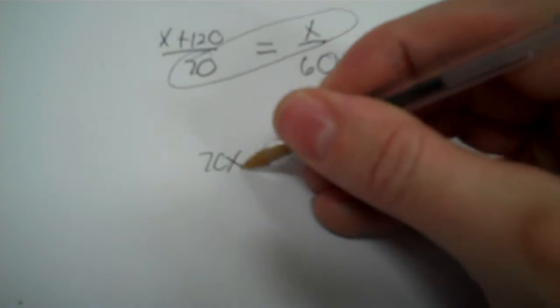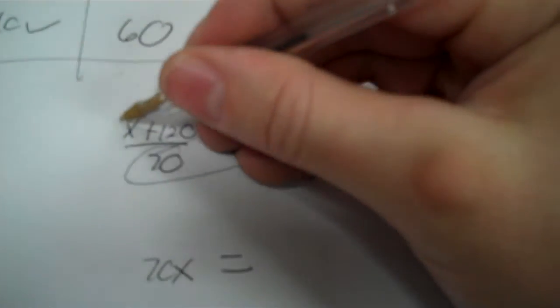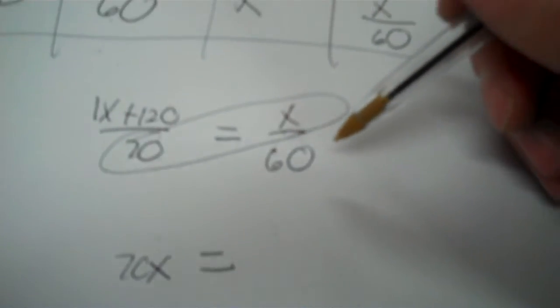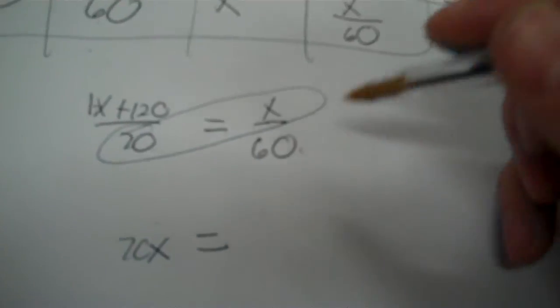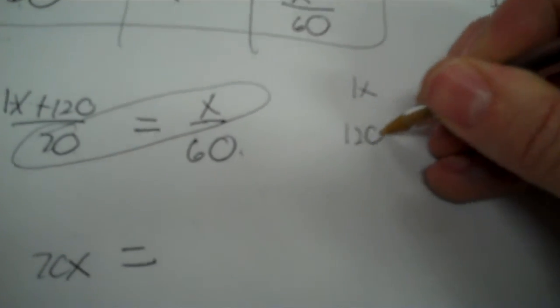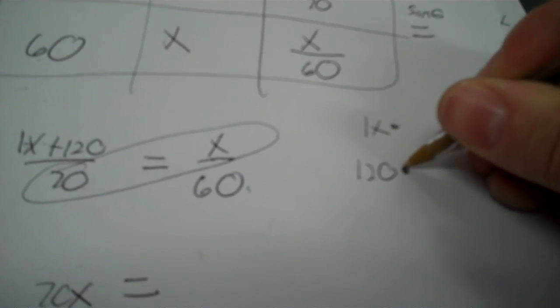So now I'm cross multiplying. 70x, that's easy to write. Over here, that's again 1x. You take 60 times x, but you also got a 120. So I place a 1 in front of the x, and I write 1x and 120, both of them separately. And I will be multiplying both of those by 60.